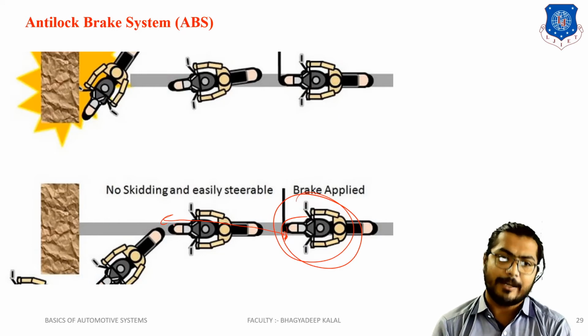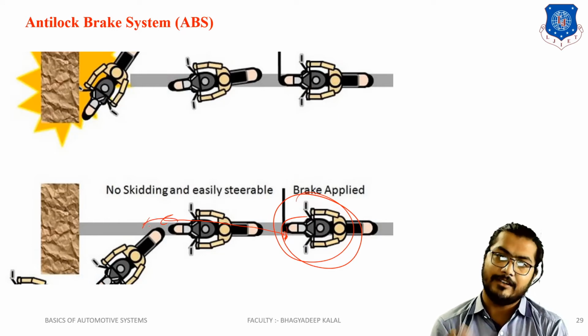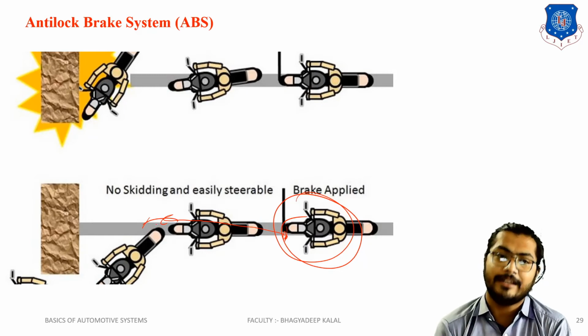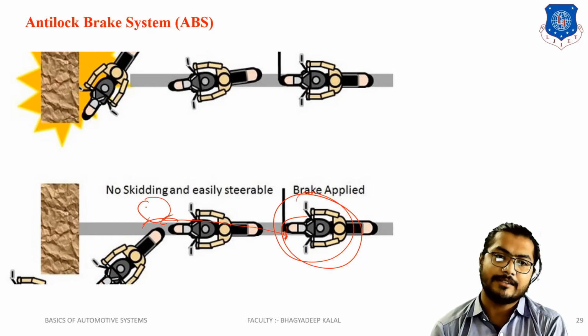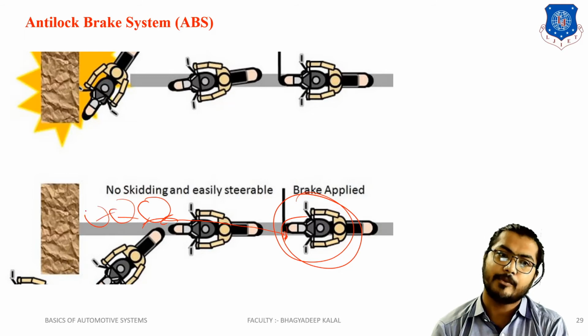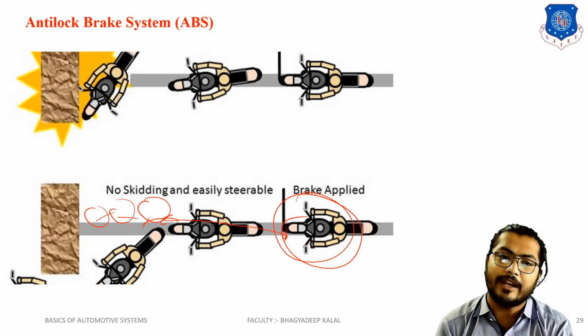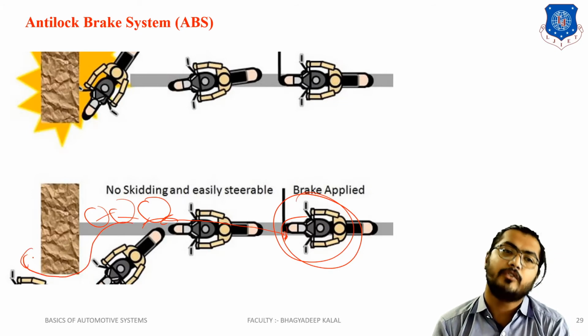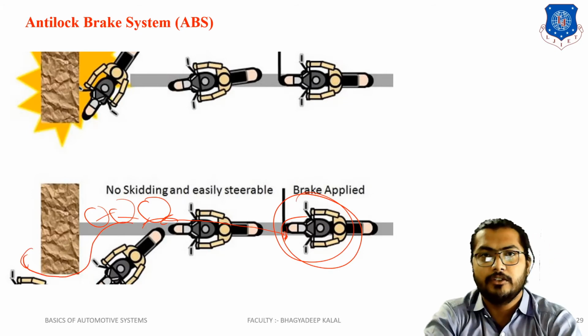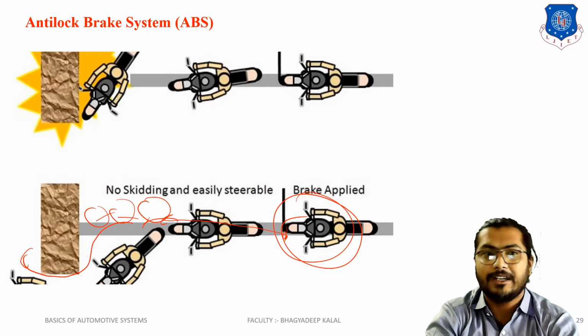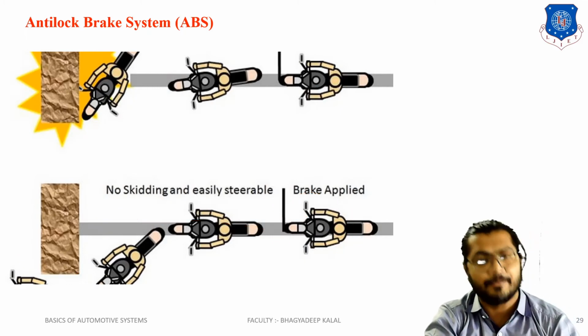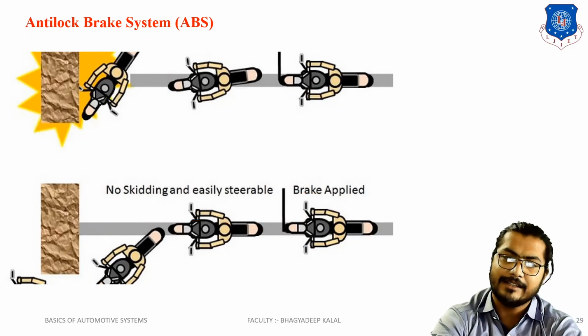So here the brake is released and applied again, released and applied again, so the wheel rotates, slips, rotates, slips, rotates. So you can move your vehicle easily, or take a turn easily and avoid the obstacles, and you will drive safely if you have an anti-lock braking system. This is the working of the anti-lock braking system.